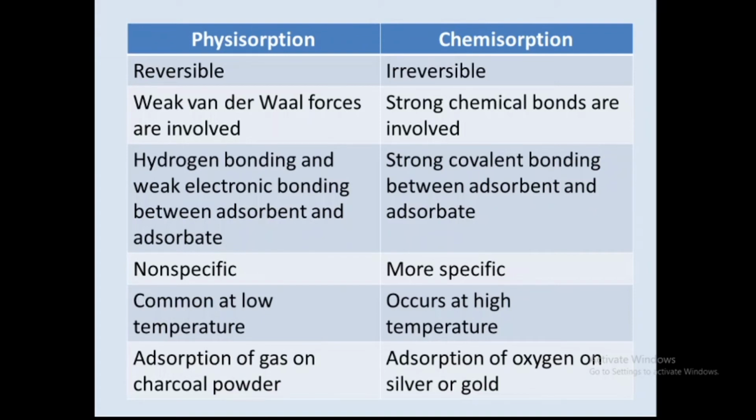Next, let us see the example. The adsorption of a gas on the surface of charcoal powder is physical adsorption or physisorption, whereas adsorption of oxygen, that is a gas, on silver or gold is chemisorption, that is irreversible adsorption, that is chemical adsorption. So these are the differences between physisorption and chemisorption.